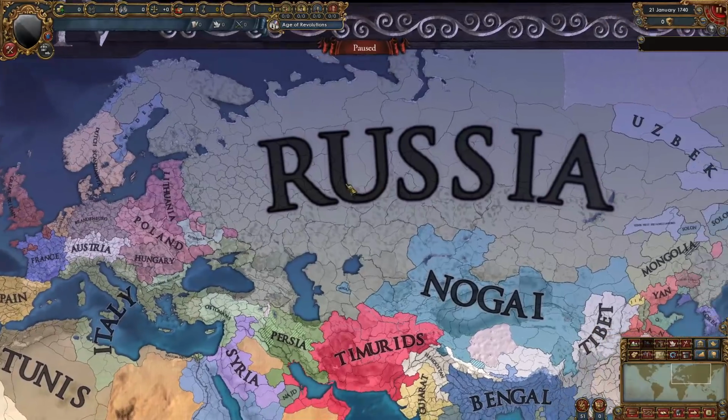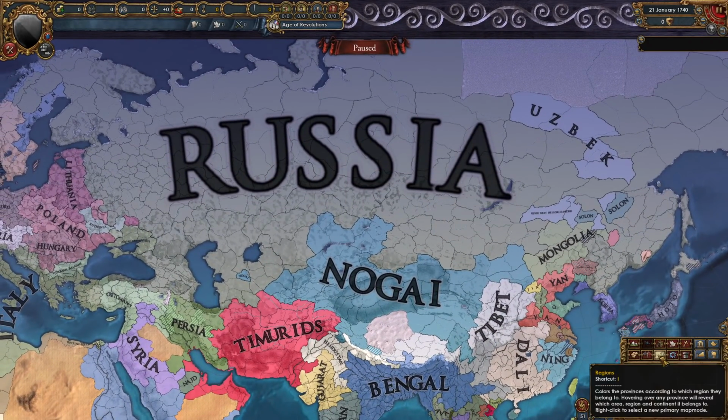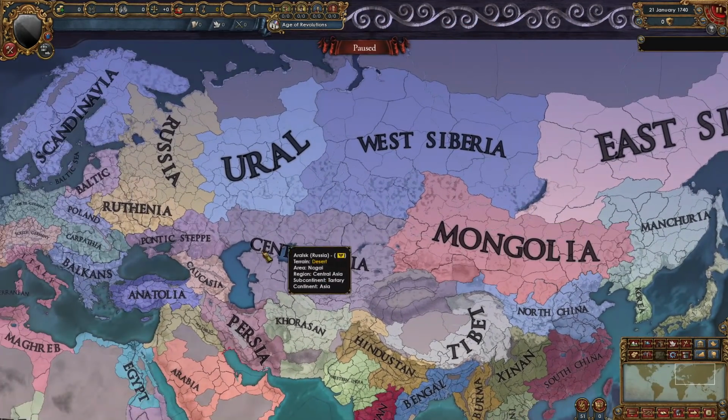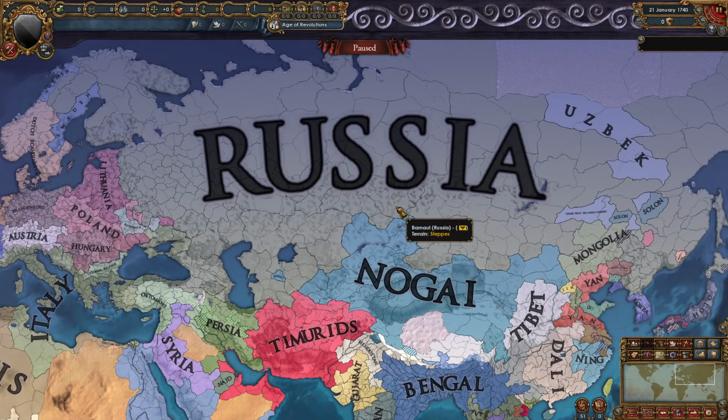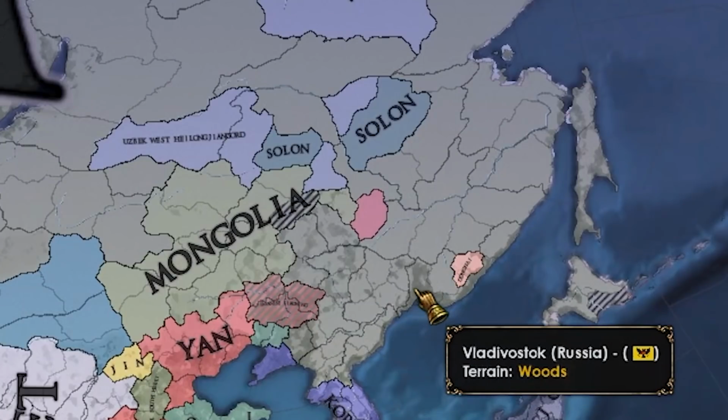The number 1 spot goes to Russia, and they are absolutely massive. They have expanded even more since we last checked in, a bunch of regions like Mongolia, Manchuria, and East Siberia, along with Central Asia too. So they are pretty huge, and they just need to clean up some of these minor nations over here. I don't like the border gore right now.